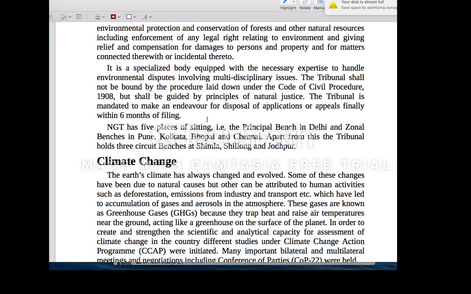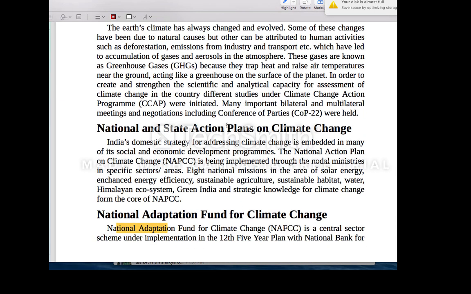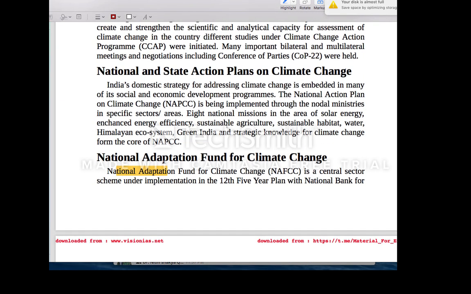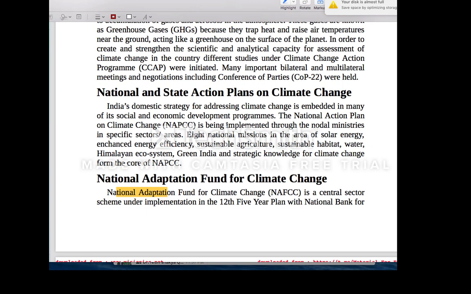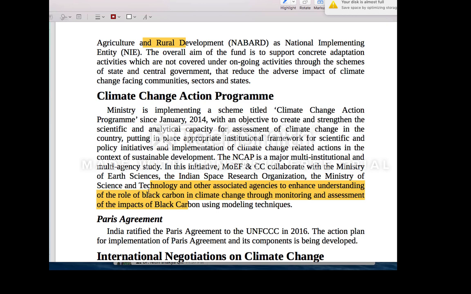Okay, powers of your civil court. Okay, and then for the climate change, the National Action Plan for Climate Change is a very important thing. See, this climate action program is very important. It is a major flagship program of the Ministry of Environment. This climate action program talks about reducing the role of black carbon in climate change.